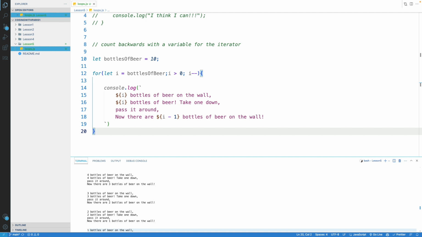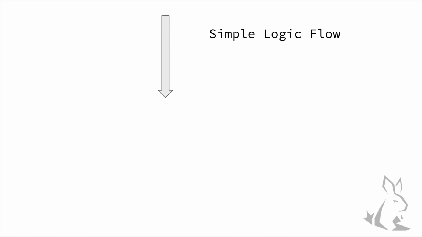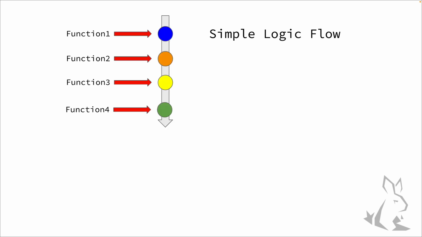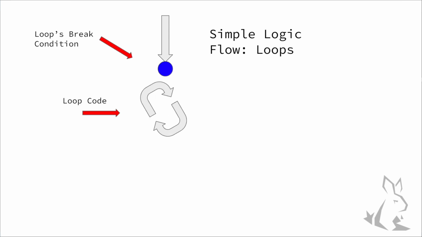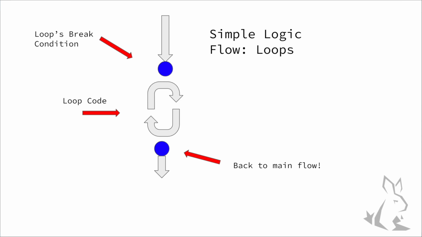Let's give a quick illustration of what's going on here with these for loops to tie it up. If you recall, this is an illustration of how the logic typically flows, which is from top to bottom. The difference here with loops is that the logic stops at the beginning of the loop and then begins to repeat some behavior until a condition is met. And usually that condition involves the expression given inside of the for loop's parentheses. Once that condition is met, then the logic jumps out of the loop and continues to flow downward.